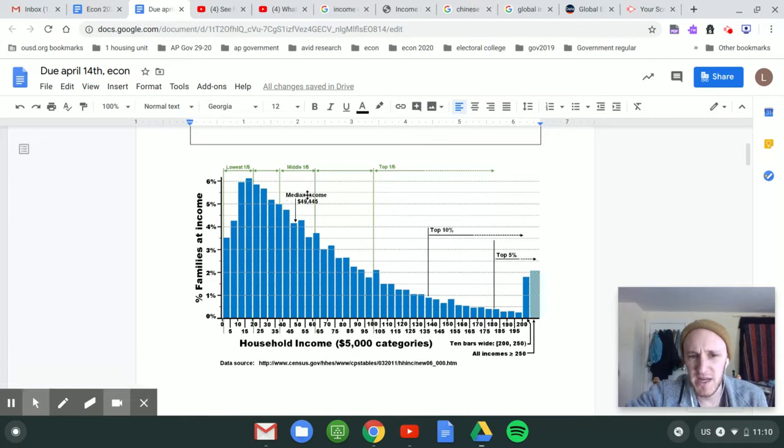So let's look at median. Median means the middle. What the median means is that half of everybody makes more than this amount and half of everybody makes less. So the median income is about 50 grand in the United States. Look at that. Half of everybody makes less than 50 grand. Now, half of everybody makes more, but that's the median right here. And so 50% is concentrated in this 50 grand, 60 grand range.